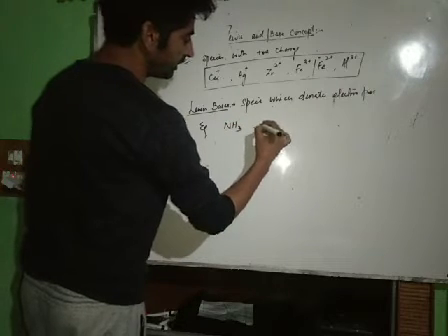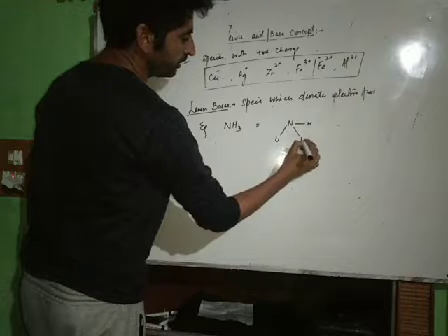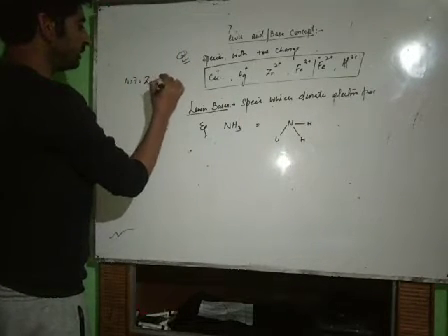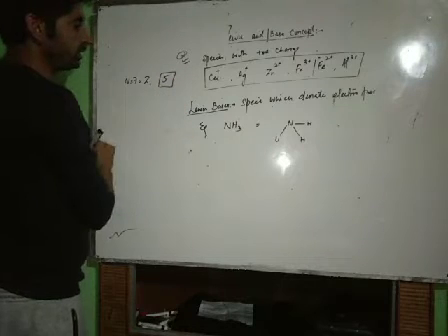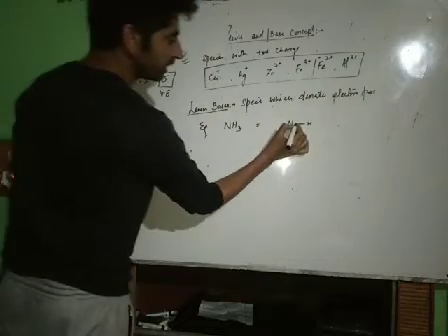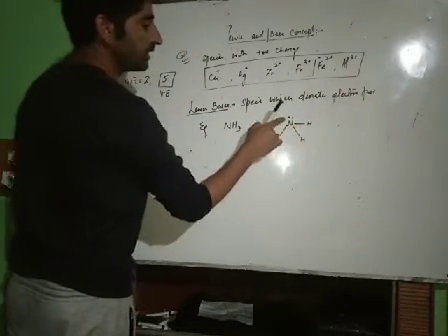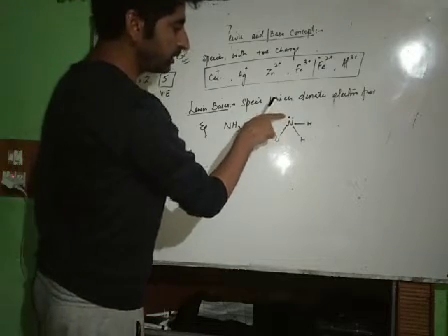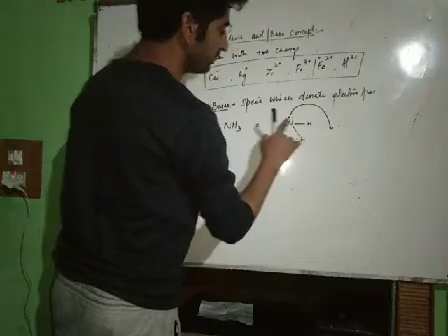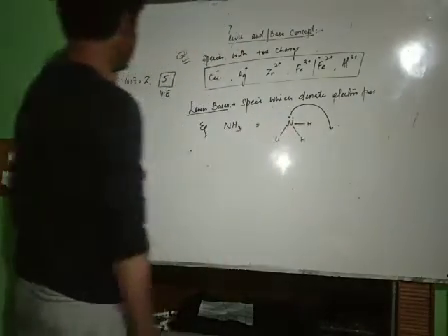Now see, in NH3 the bond will be like this. This is nitrogen, with hydrogen bond, hydrogen bond and hydrogen bond. Now nitrogen has atomic number 7. Its first shell contains 2 electrons and valence shell contains 5 electrons. The valence shell electrons take part in bond formation. Out of 5 valence electrons, 3 have formed bonds and 1 electron pair has remained as such. This is the excess electron density on the nitrogen atom. It can donate this pair of electrons. Therefore, ammonia is a Lewis base because it is capable of donating this electron pair.